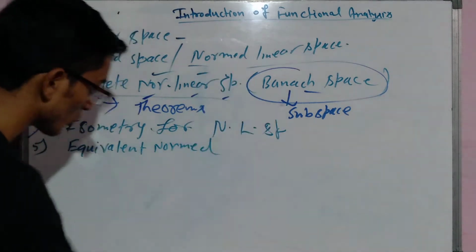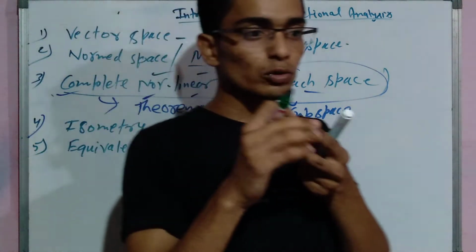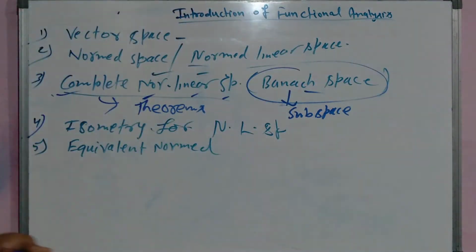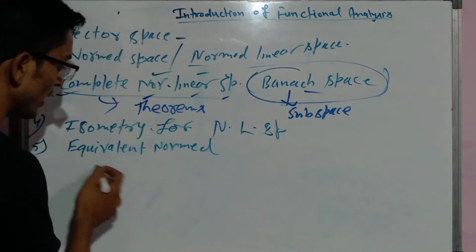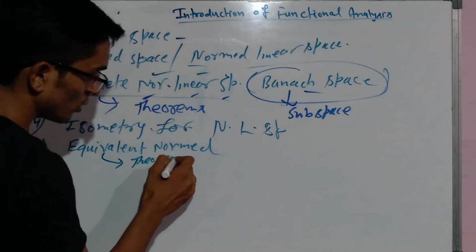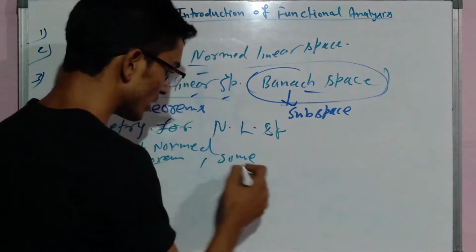What are equivalent norms? If we have two norms, then are both equivalent or not? We will talk about what the conditions are for both norms to be equivalent, and related theorems and some examples.